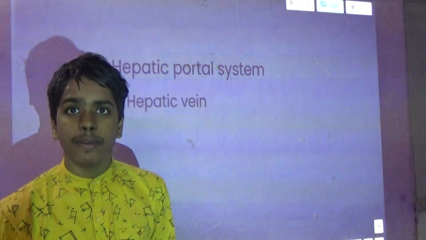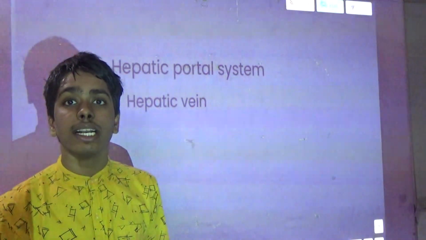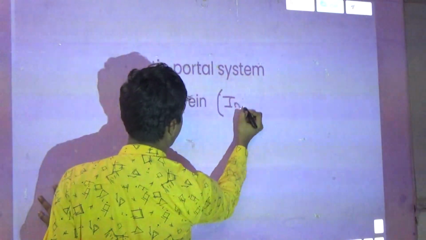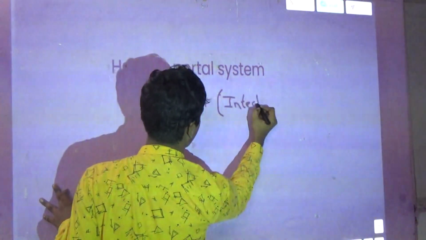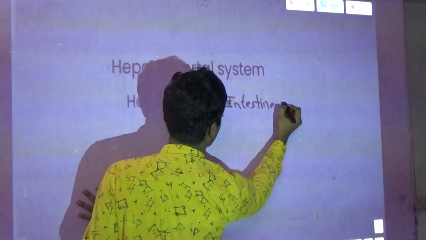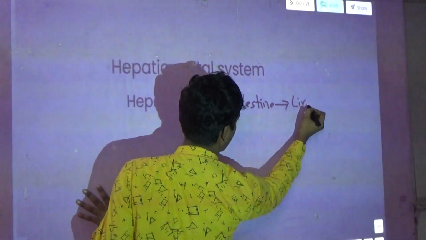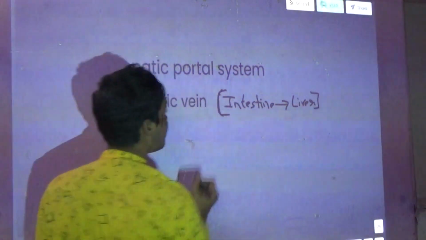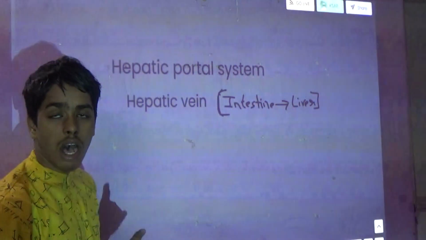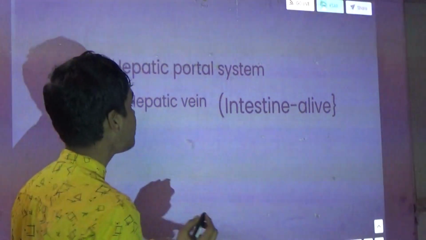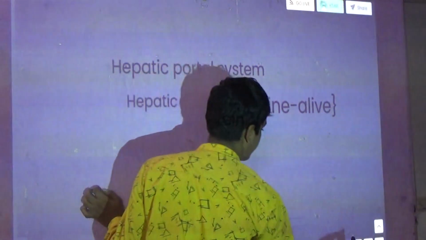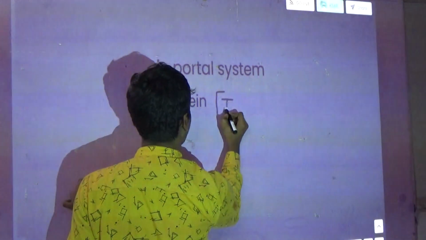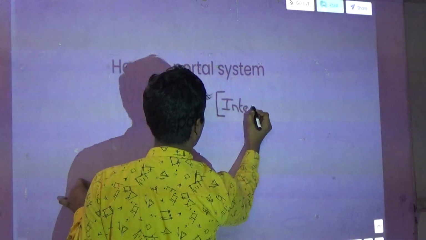It is present between the intestine and the liver. Intestine to liver.